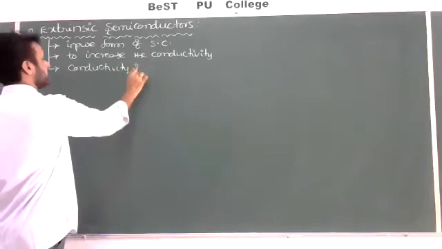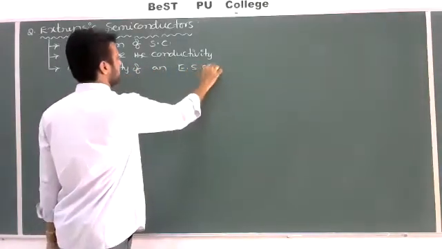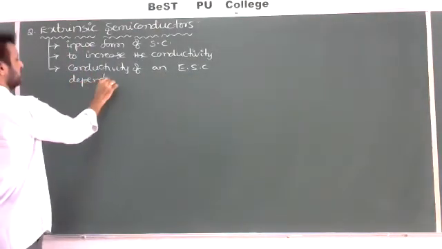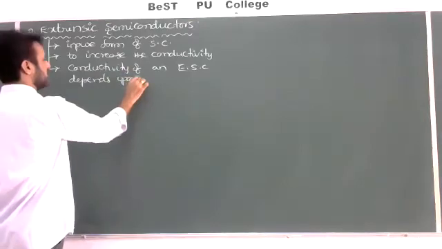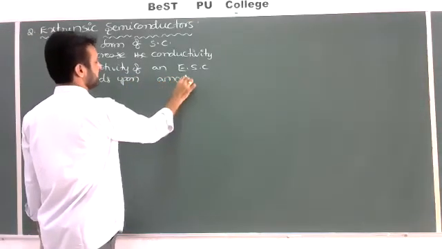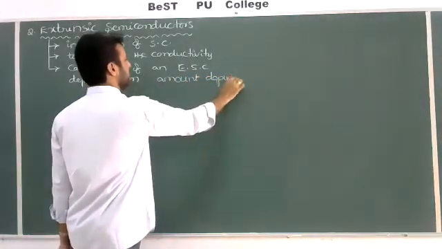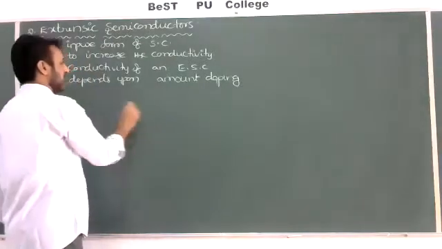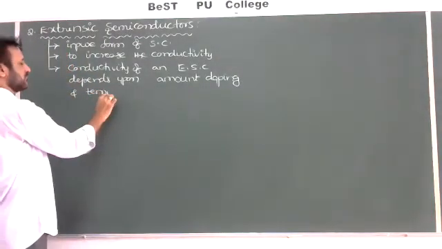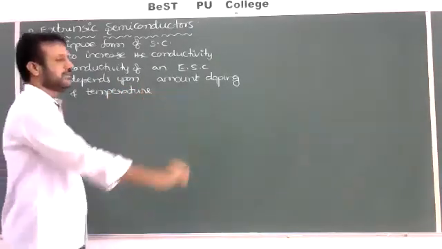Here, the conductivity of an extrinsic semiconductor depends upon the amount of doping and temperature. But in the case of the pure semiconductor, it depends only on temperature.